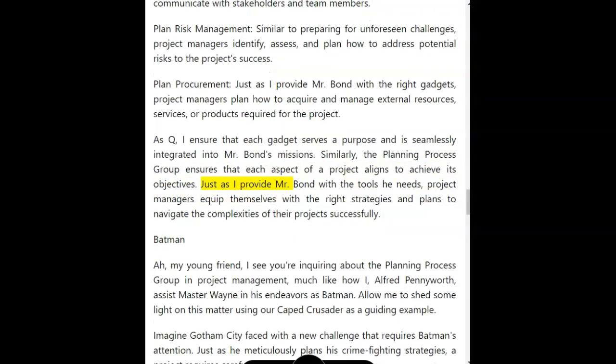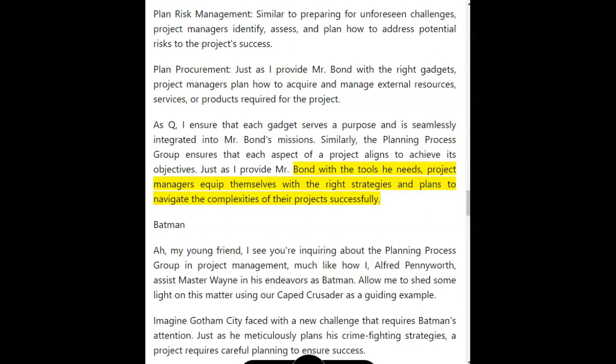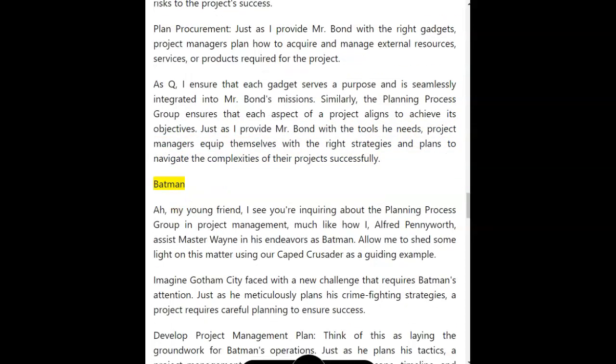Just as I provide Mr. Bond with the tools he needs, project managers equip themselves with the right strategies and plans to navigate the complexities of their projects successfully.